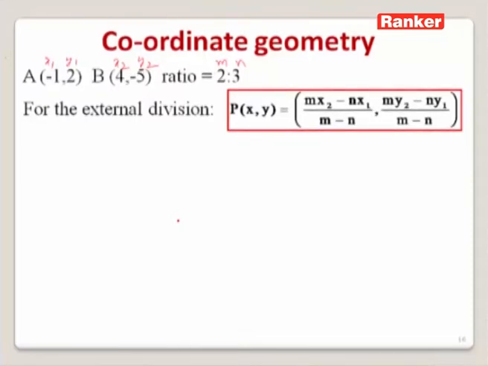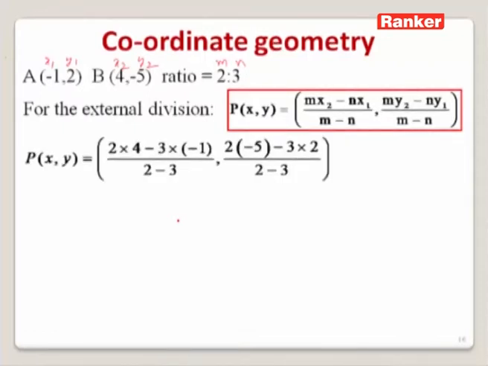On substituting all the values in this formula, we can write P(x, y) is equal to (2 into 4 minus 3 into minus 1) divided by (2 minus 3), and (2 into minus 5 minus 3 into 2) by (2 minus 3).